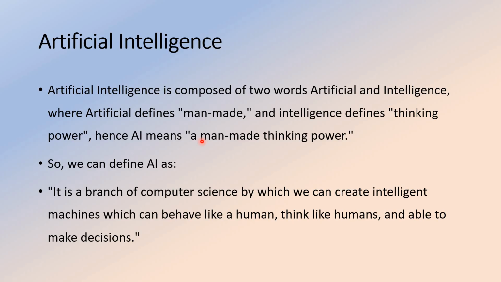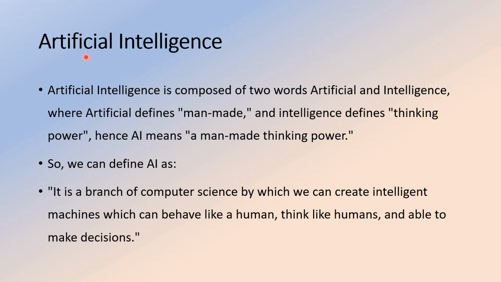Artificial intelligence can also be described as a branch of computer science by which we can create intelligent machines. We are going to develop things which behave like humans, think like humans and are able to make decisions. This is a very good definition of artificial intelligence.